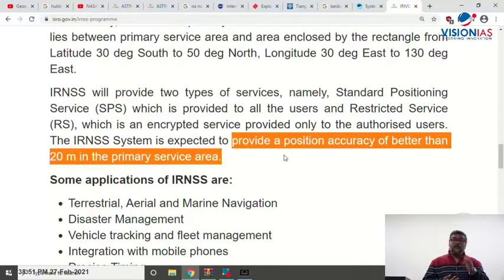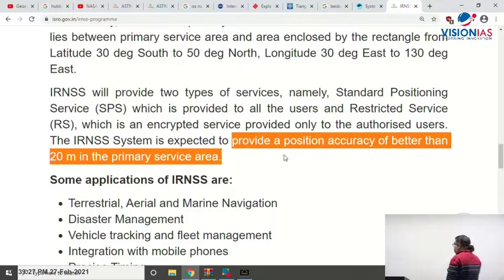You have to go to certain government websites. I am doing this exercise in the classroom, today is the 3rd class of science and technology, just to make you aware. If you really want to solve questions correctly in the exam hall, you need to visit such websites, right? You will get the exact information. Better information will be given which gives you understanding, and you can easily solve the question with the correct option in the multiple choice question in the prelims exam, and can write a very good answer in the main examination, right? So what is the accuracy here? Better than 20 meters in the service area.